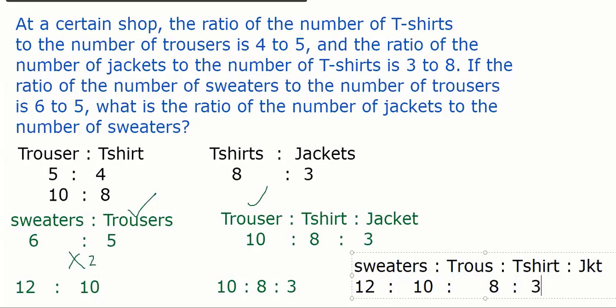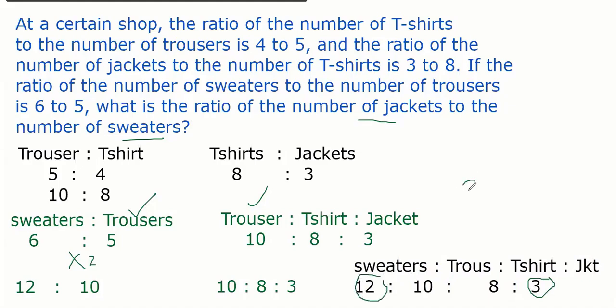The question is about what? Jackets to sweaters. Jackets 3, sweater 12. You'll say 3 is to 12 or 1 is to 4. Done. What do we need finally? We need the ratio of number of jackets to number of sweaters. Jacket ratio is 3, 12. You can say 3 is to 12, or if simplified, you say 1 is to 4. Done. It's only required the compound ratio, nothing else.